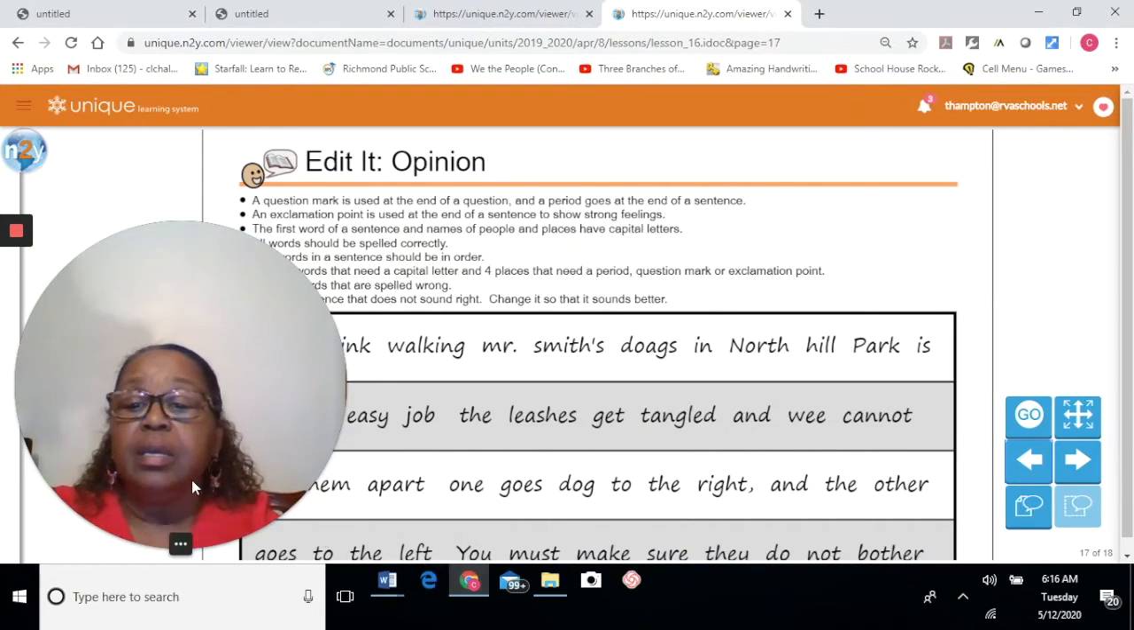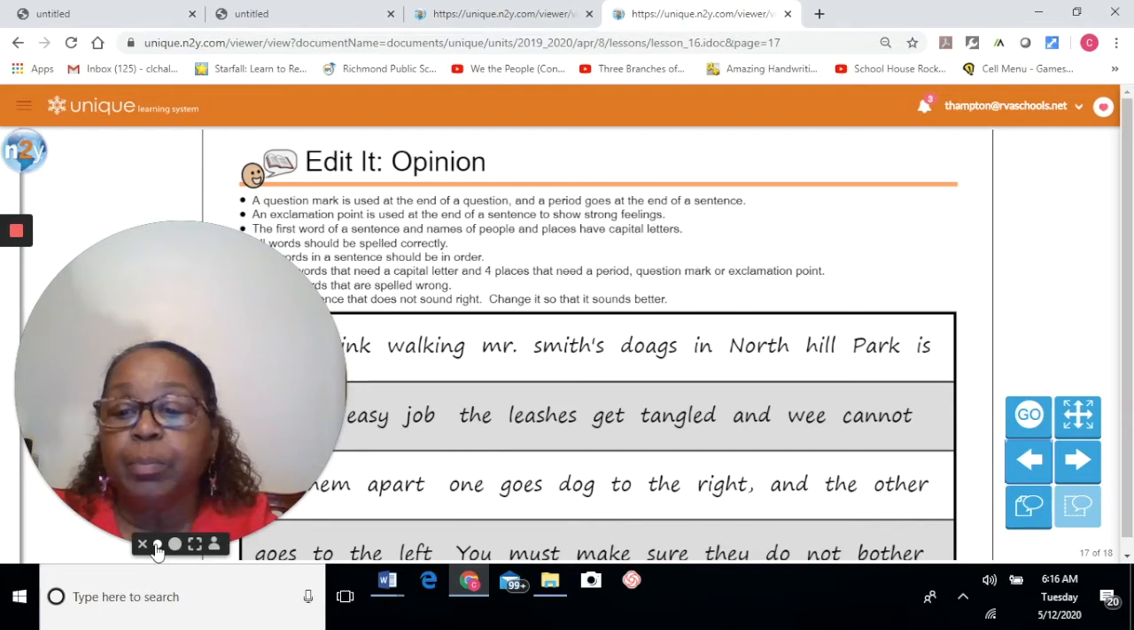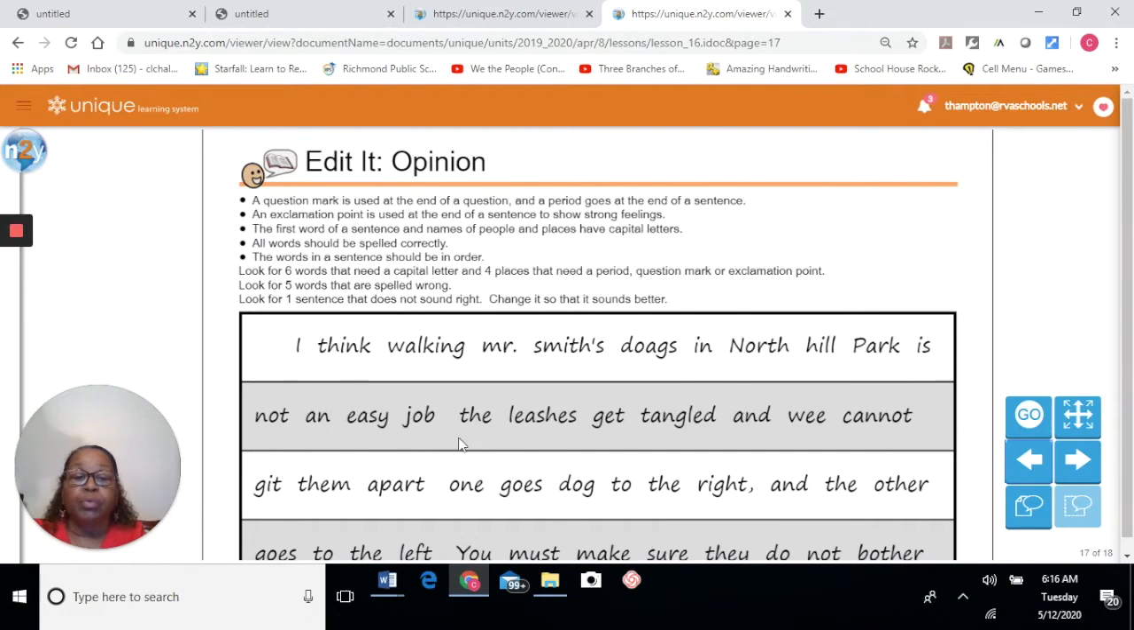All right. Today, we're going to be editing a paragraph. This is the paragraph we will be editing. It's an opinion about walking Mr. Smith's dogs. Okay. Now, when we're editing, it means that we're going to make changes. We're going to be correcting any punctuation, capitalization, spelling. We will be making changes if there have been mistakes made in that area.